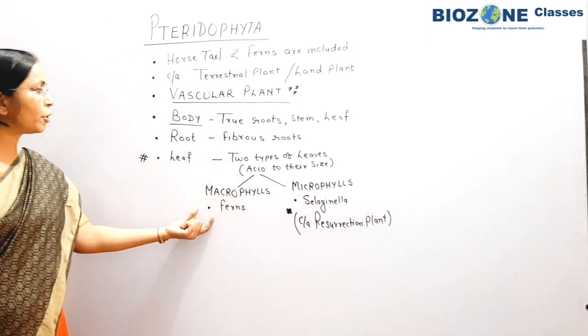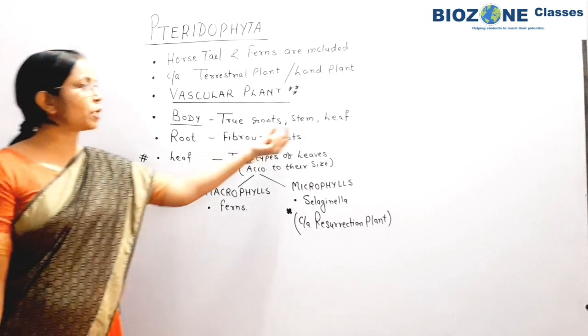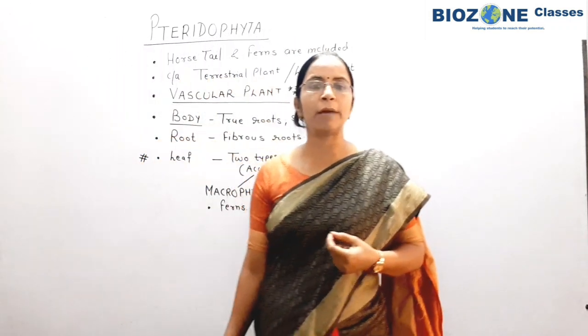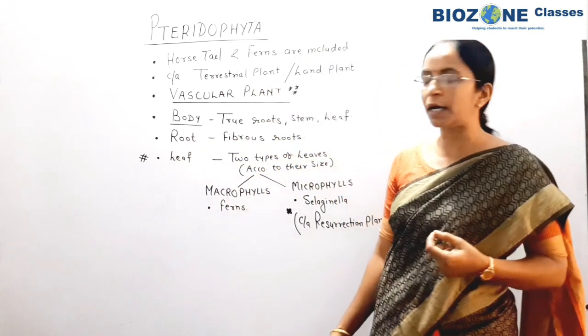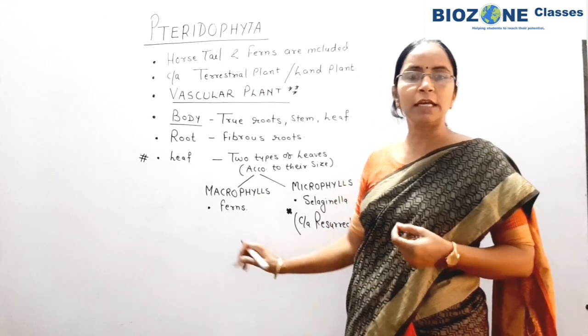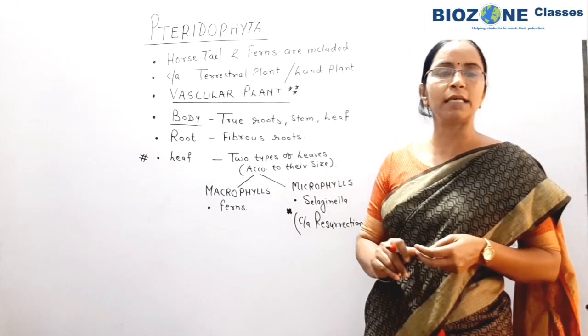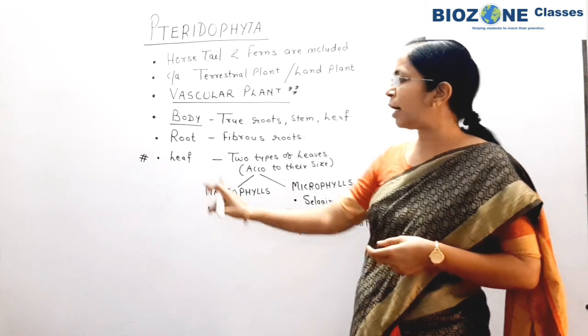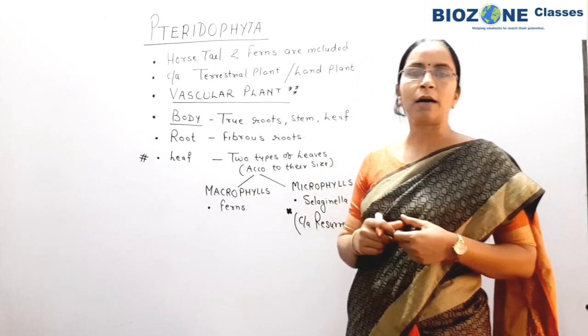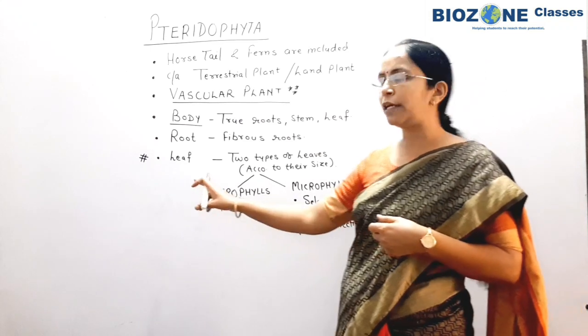Clear? So this part you remember. And then the stem, you remember, as you are studying, the stem is either branched or unbranched. Generally in Pteridophyta, branched stem is present. Secondly, the prostrate branches as well as erect branches are present. And horsetail, you will appear, as we studied in Chara, in the algae chapters.